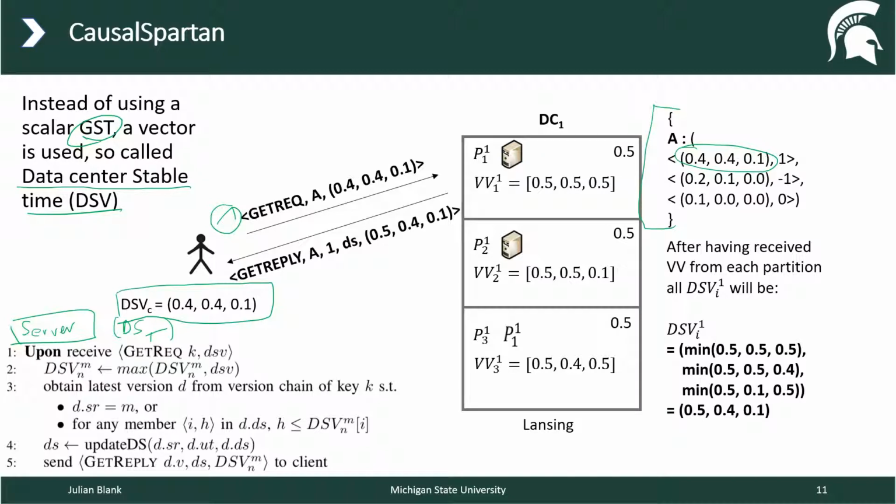So in this case, we are now comparing all values with each other, which is shown here in the pseudocode, which is basically the idea of the vector clock we have seen before, because we are now comparing each value. In this case, you can see 0.4, 0.4, 0.1, 4.4.4.1 seen over here, and it's the less or equal relation.